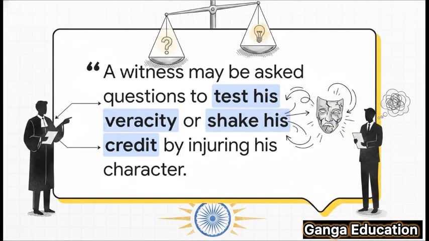Let's look at what the law actually says. A witness can be questioned to test his veracity, yani to check if they're being truthful, and to shake his credit, which means you can question their character to challenge how reliable they are. In simple terms, think of this as the lawyer's toolkit. It gives them the power to dig deep and ask the court to consider, is this witness really telling the truth? And more than that, can we even trust what they're saying?